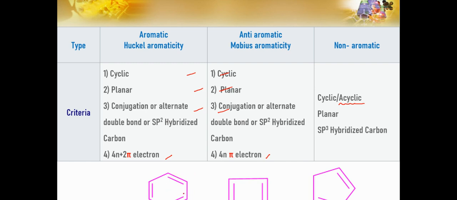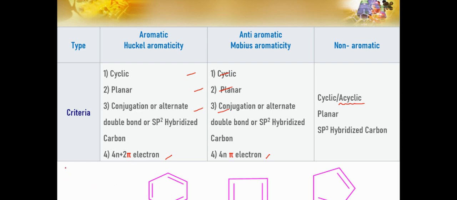Let's have one example to discuss: benzene. Yes, it is cyclic. Yes, it is planar. Conjugation, as we can see here, alternate double bonds. As we all know, the carbon having a double bond is in the sp2 hybridized state.